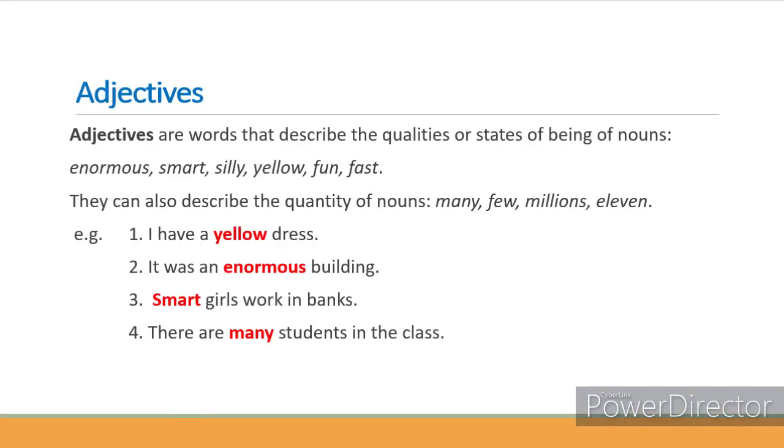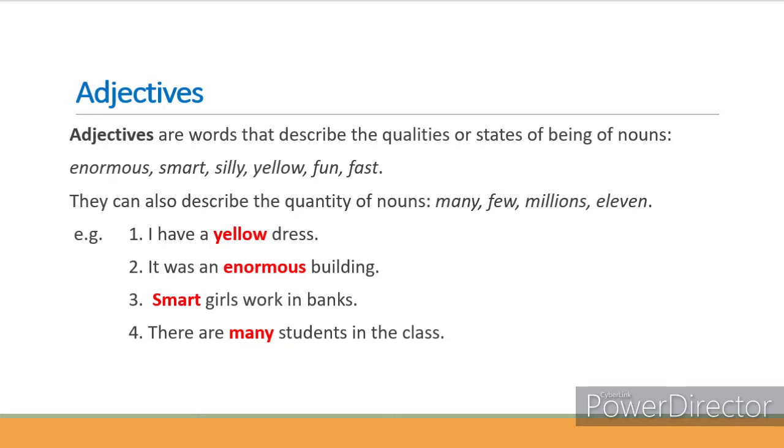Let's learn adjectives. There are 8 parts of speech in English. Adjectives is one of them. Adjectives are the words that describe the qualities or states of being of nouns. Here are some examples for adjectives: enormous, smart, silly, yellow, fun, fast.